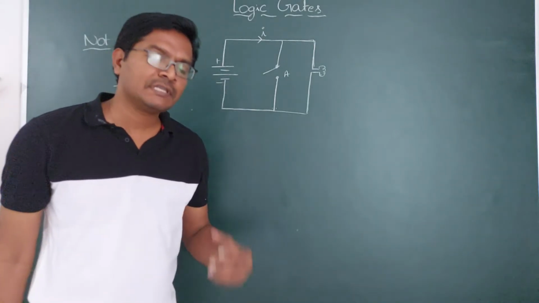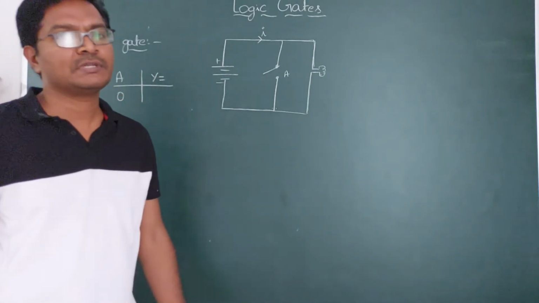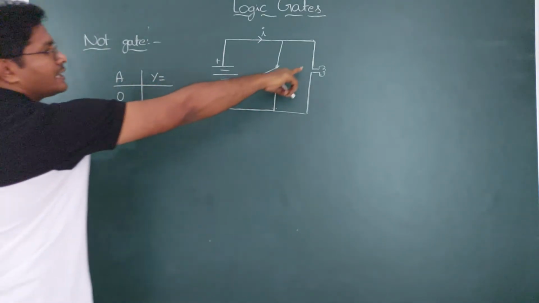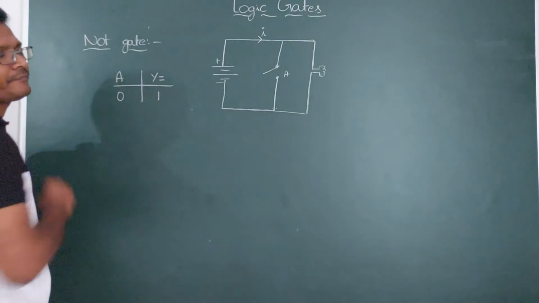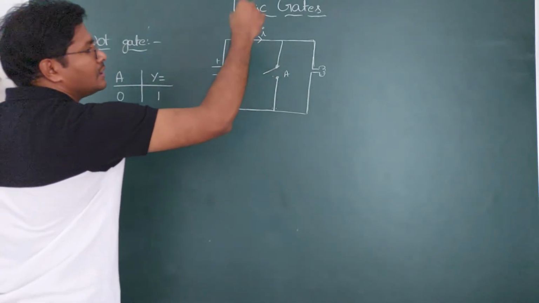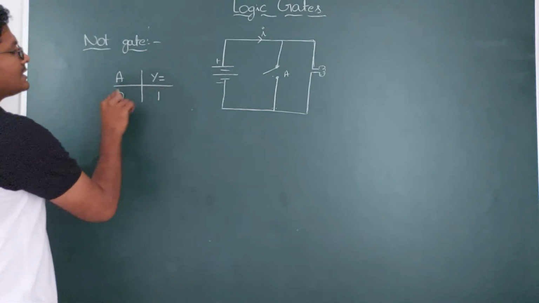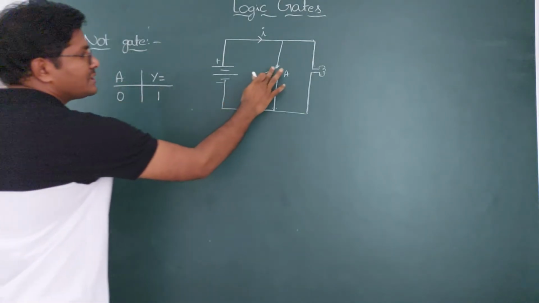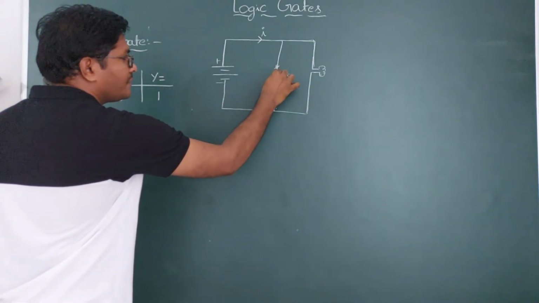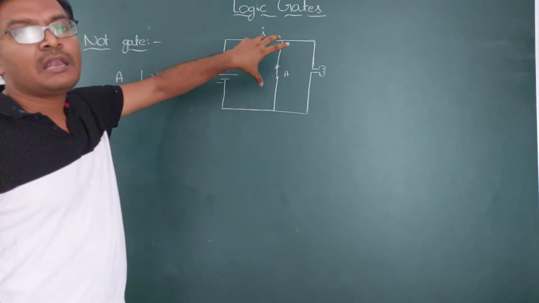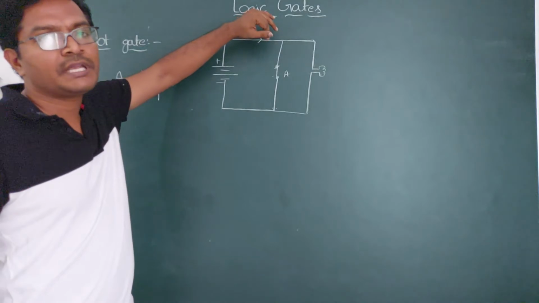Generally, the input signal we take as A, and the output signal we take as Y. If there is no current, then you will get high current here. So that means it is the inverse of this one. Suppose you close this switch, then it is said to be a short. Current always flows through a short circuit.